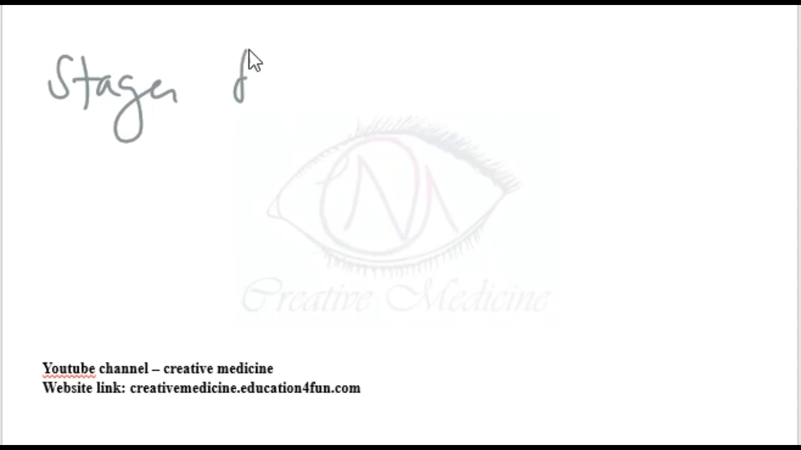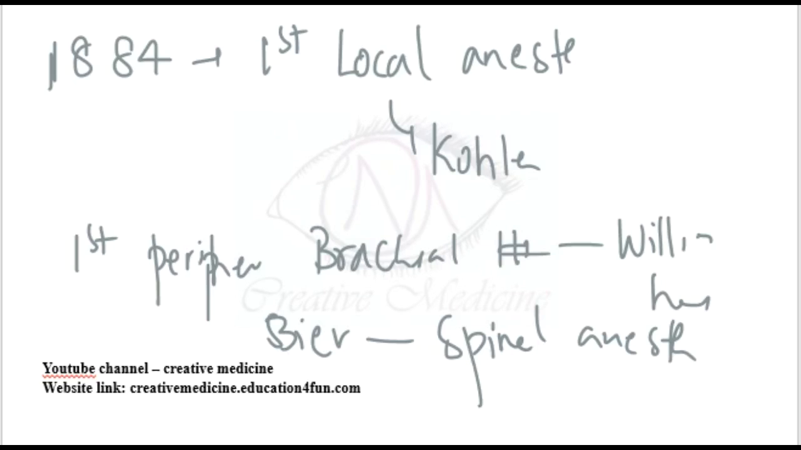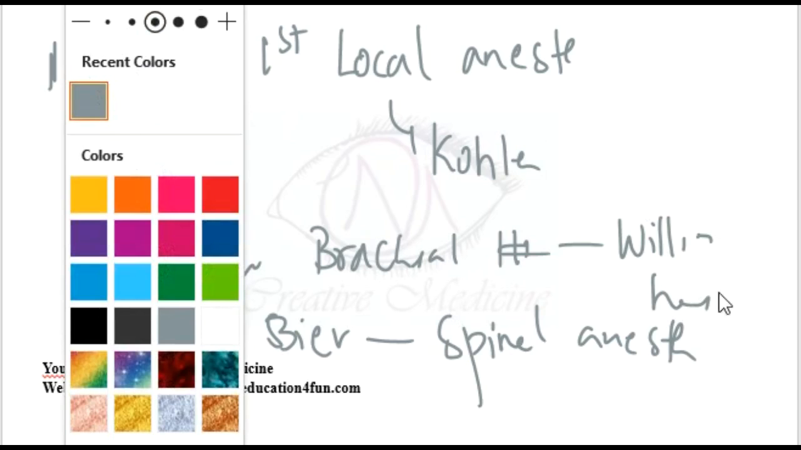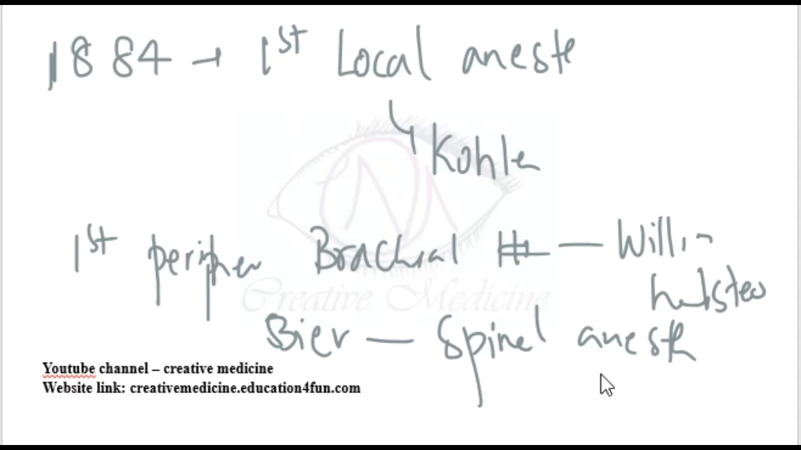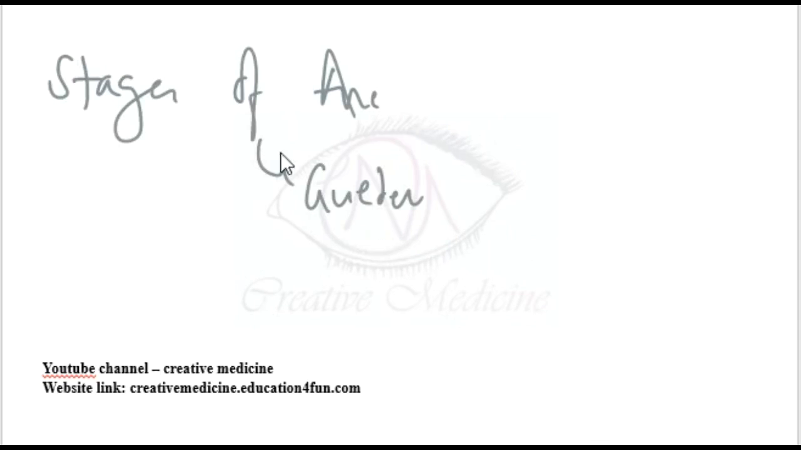First local anesthesia by Dr. Karl Koller. First peripheral brachial plexus block with cocaine is given by William Halsted. Then August Bier gave the first spinal anesthesia, and thus he is called the father of regional anesthesia. Stages of anesthesia are given by Arthur Ernest Guedel.